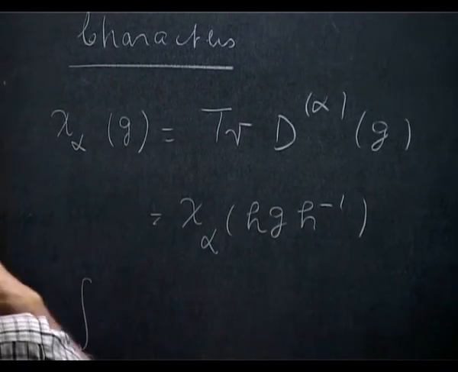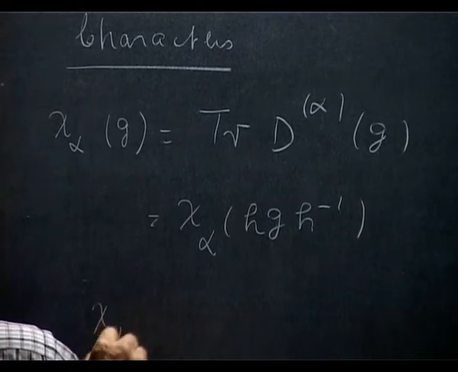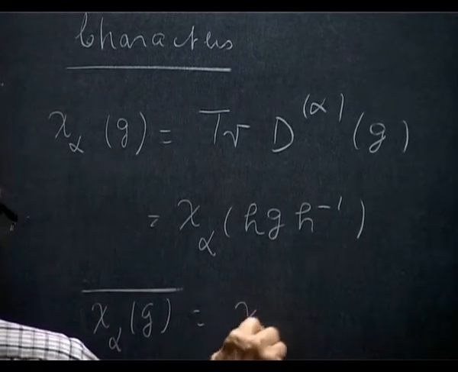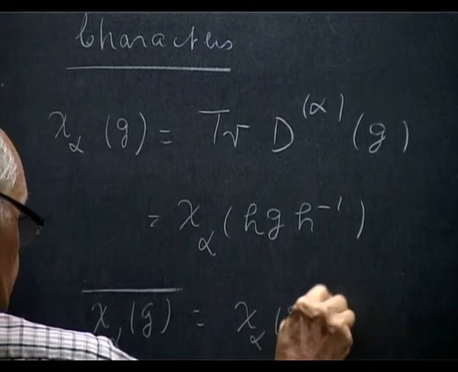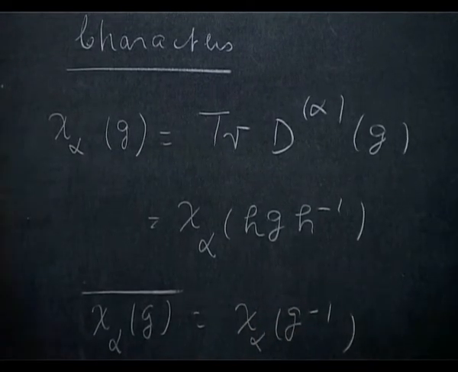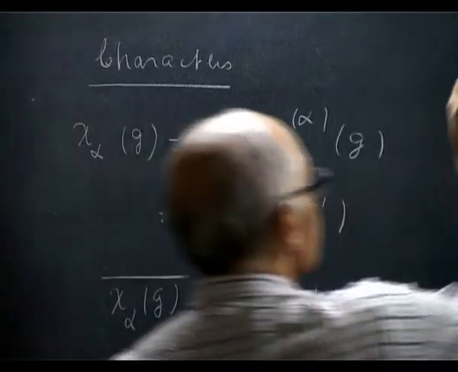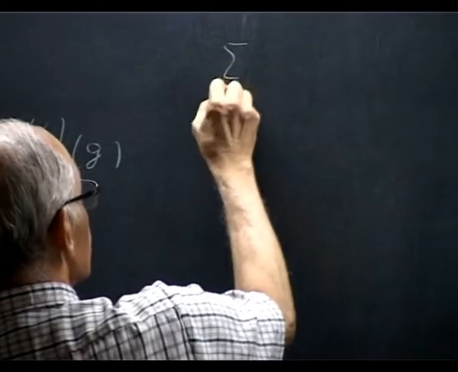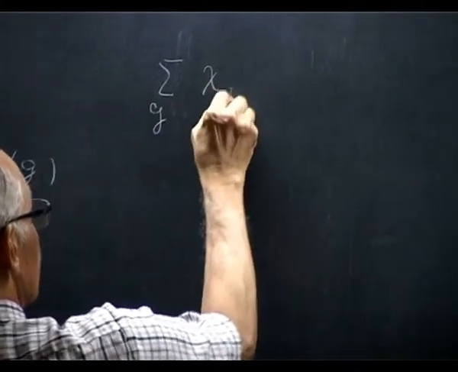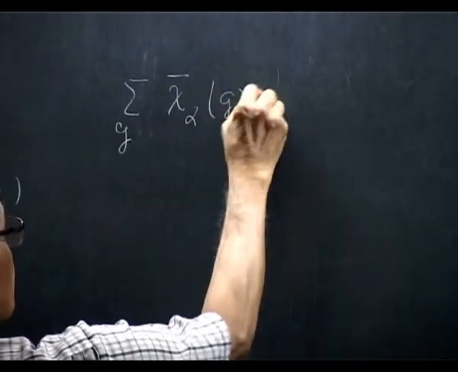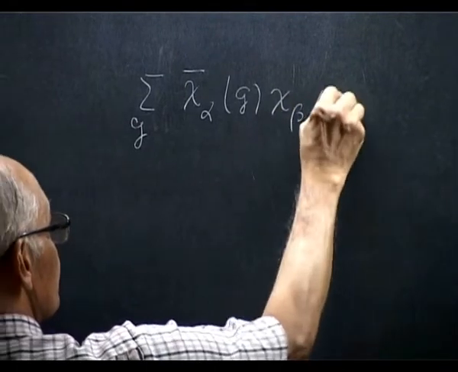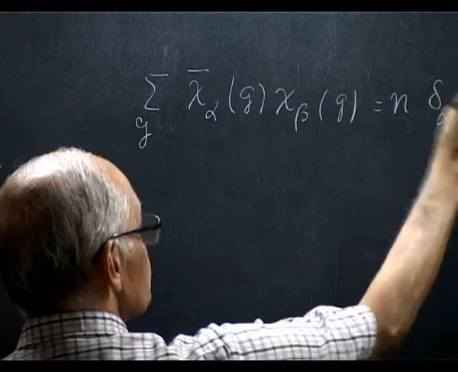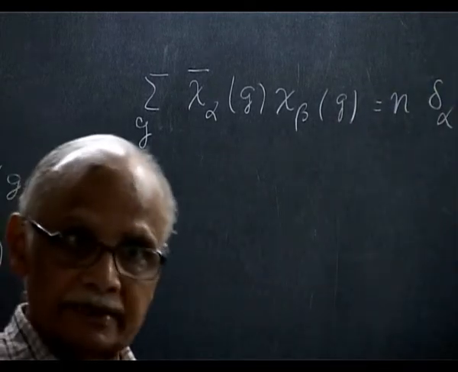We know that chi alpha G bar is chi alpha G inverse. We proved character orthogonality, that is summation over G of chi alpha bar of G chi beta of G is order of the group times delta alpha beta. We proved that, no?